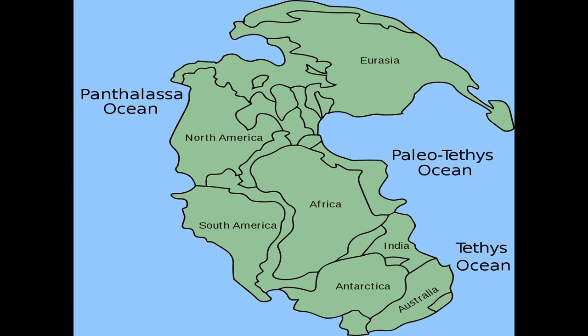Here in this slide, I am trying to show you what is Pangaea and what is Panthalassa. According to Wegener, in the Carboniferous period, all the continents were merged into a single supercontinent, and that was Pangaea. The water body surrounding Pangaea was known as Panthalassa. Here you can see Panthalassa and Pangaea in the presentation. Also you can see how different continents like Africa, North America, and South America were merged together into a bigger supercontinent called Pangaea.